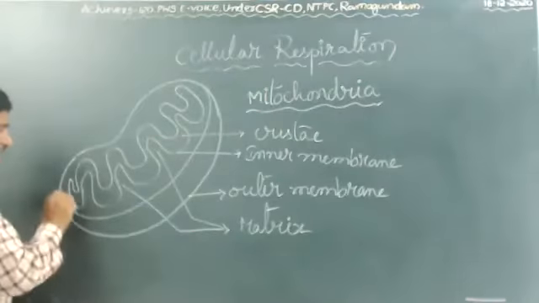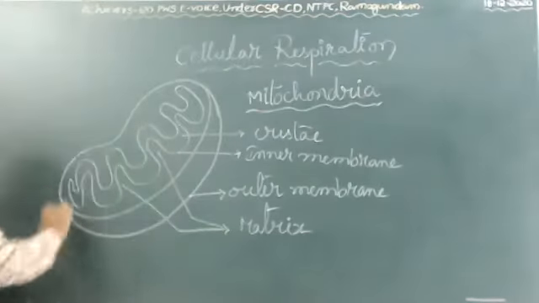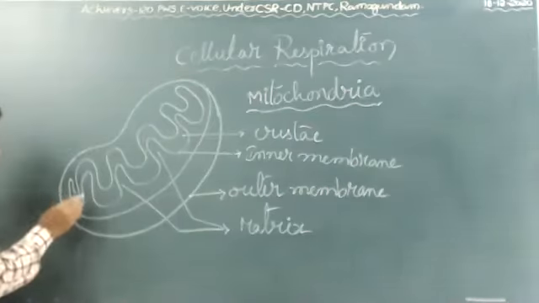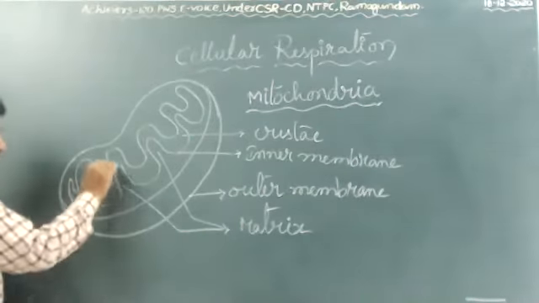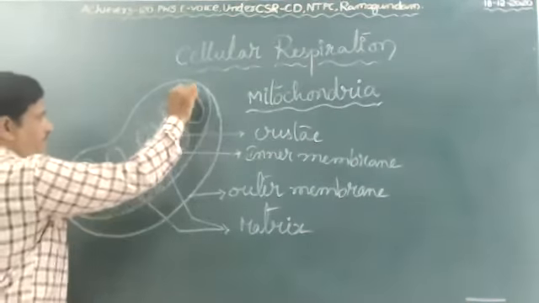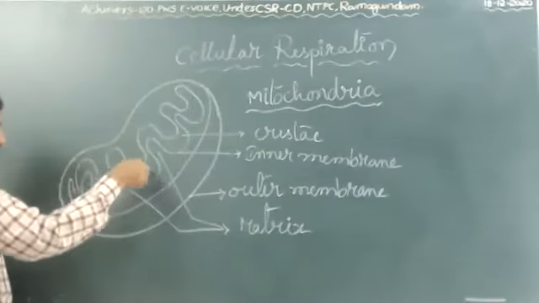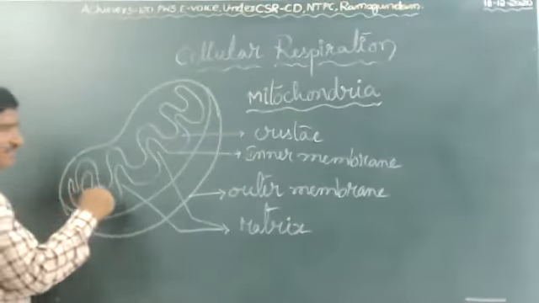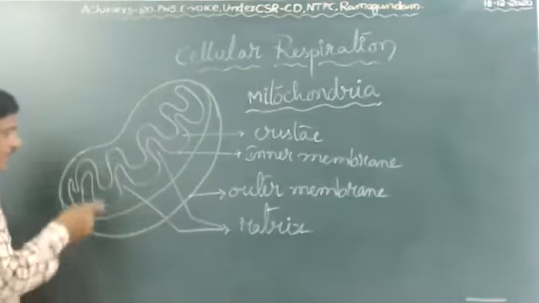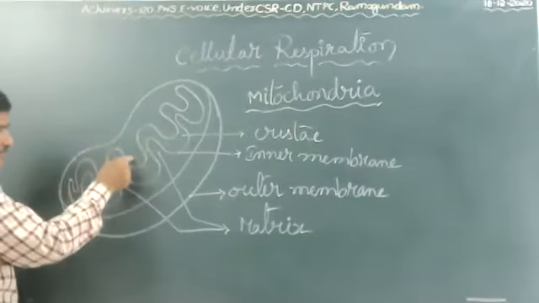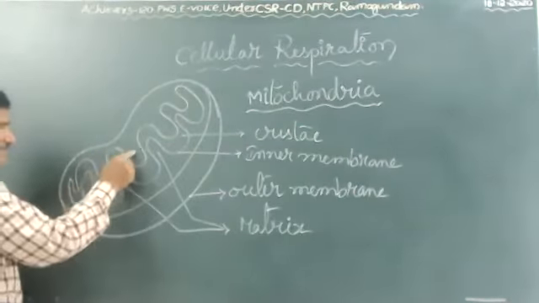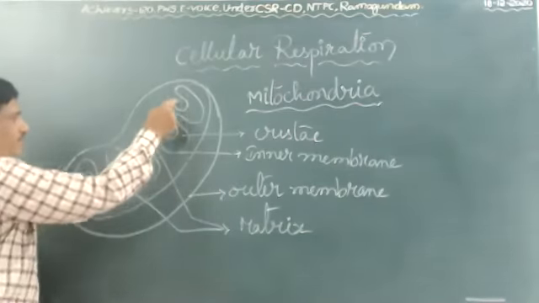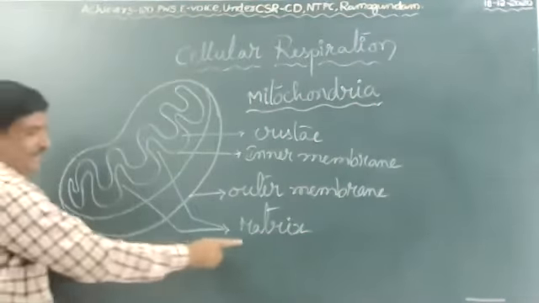This is the outer membrane. This part is called inner membrane. The inner membrane folds like a finger-like structure called cristae. The space in between the finger-like structures is called matrix.